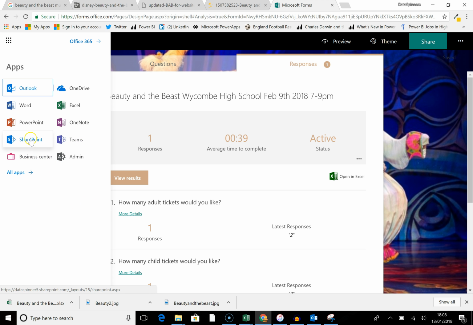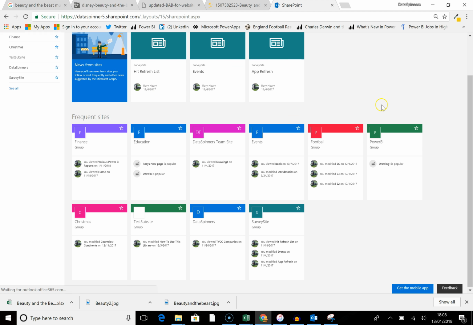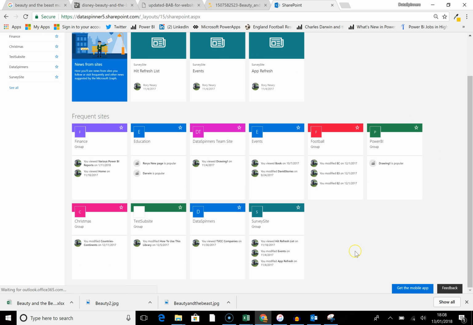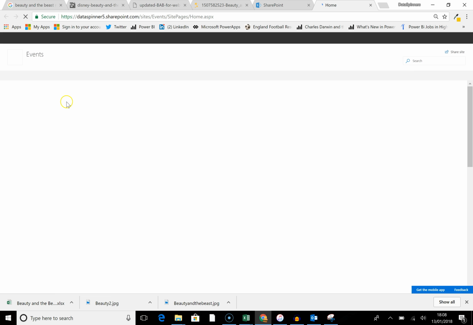So the plan is to go onto SharePoint. The reason for that is there's much more flexibility within SharePoint. So I'm just going to put it under events.